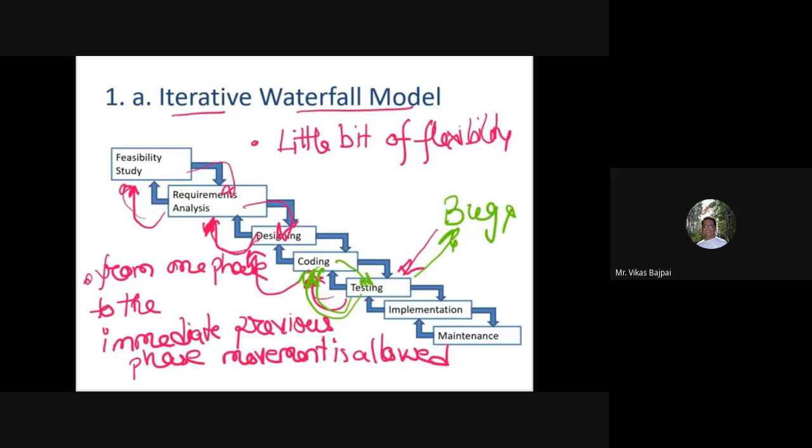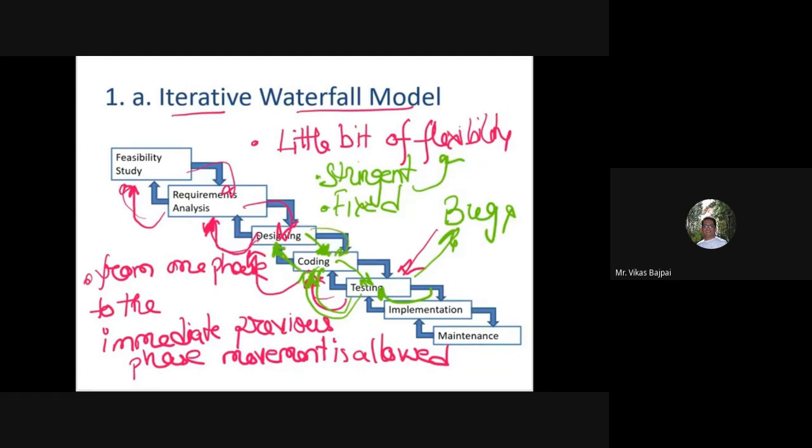So some of the major drawbacks were with the waterfall model, which is very stringent, freezed, fixed. So some amount of flexibility I can observe here. I'm easily moving to the previous phase. From the implementation, I observed something and I'm immediately going back to the testing phase. Even from the coding, I observed that, based on the design documents, the coding is not fitting well. Let's move back to the design phase. And from design, once again, I can come back to the coding phase.